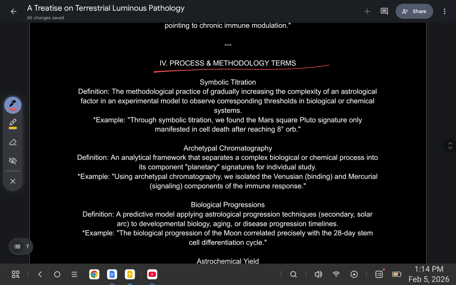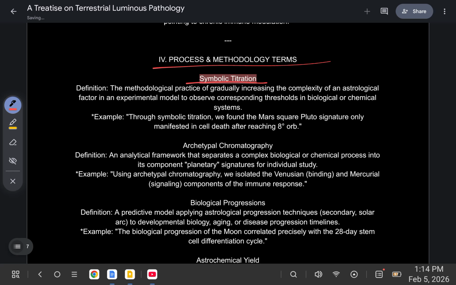Process and methodology terms. Symbolic titration, the methodological practice of gradually increasing the complexity of an astrological factor in an experimental model to observe corresponding thresholds in biological or chemical systems. For example, through symbolic titration, we found the Mars square Pluto signature only manifested in cell death after reaching an 8 degrees orb. Archetypal chromatography, an analytical framework that separates a complex biological or chemical process into its component planetary signatures for individual study. For example, using archetypal chromatography, we isolated the Venusian binding and mercurial signaling components of the immune system.